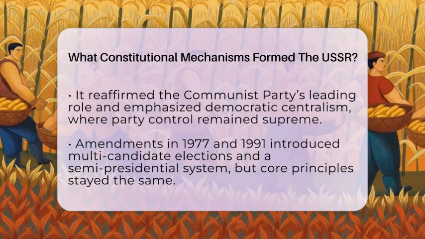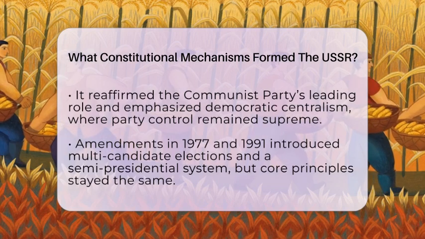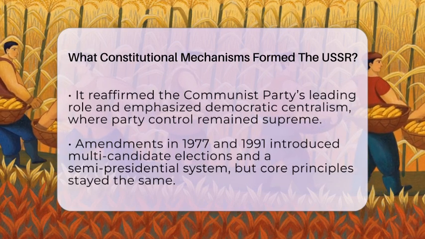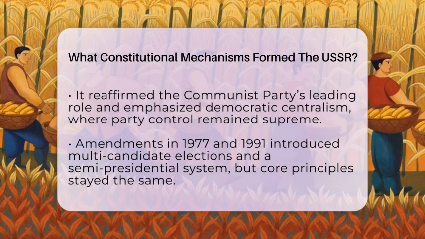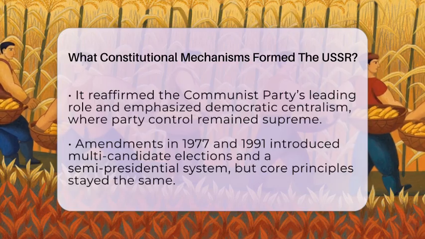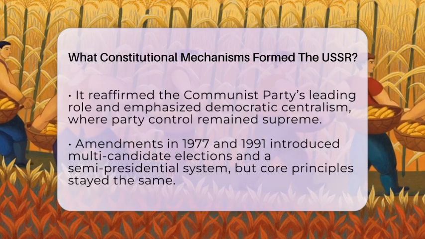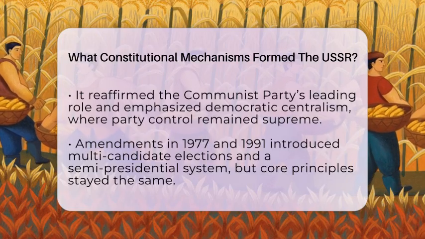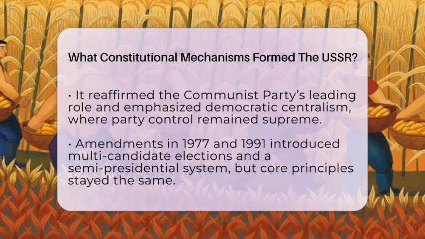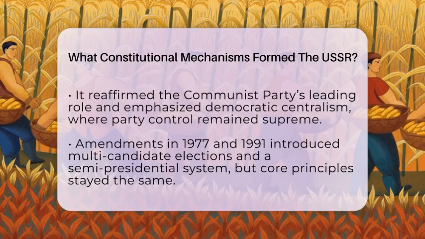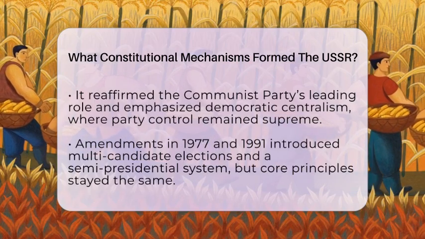The 1936 Constitution also reaffirmed the Communist Party's leading role, emphasizing democratic centralism. This meant that while elections and Soviets existed, ultimate control stayed with the party leadership. It set rules for electing Soviets and how they made laws, all under the guiding hand of the party.